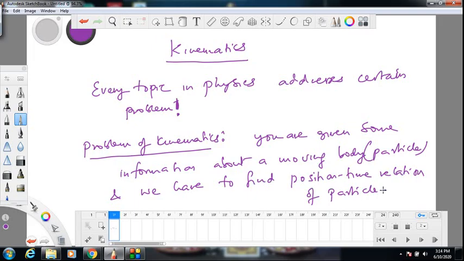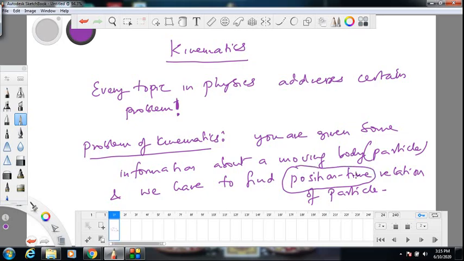Because if you know the position and time relation, you can, by doing some operations, get the velocity time relation. You can get the acceleration time relation. From there you can get force, and you can know everything about the object. So if I know this position time relation, you can predict at what time where the particle is, what is its velocity, what is its speed, what is its acceleration, what is the force acting on it, everything you can predict. So our ultimate aim in kinematics is to find the position time relation of a particle.